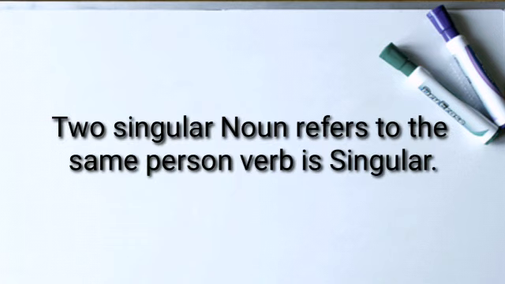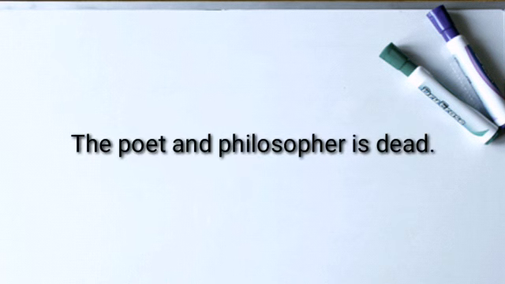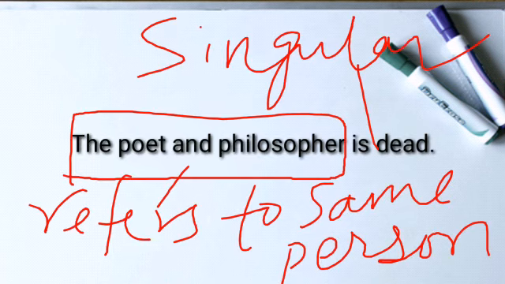If two singular nouns refer to the same person or thing, the following verb must be singular. For example, the poet and philosopher is dead. Here the subject, the poet and philosopher, is indicating one person. So the following verb is, that is singular.